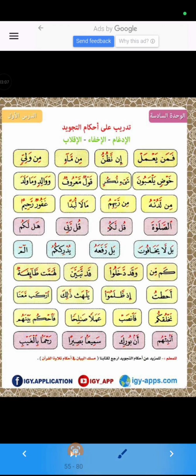So here we can see ma lubada. So here is tanween. After tanween is idgham letter lam. So tanween is followed by idgham letter lam. So we will merge tanween into lam, but without gunna. Ma lubada. Same like ghafurur rahim. So tanween is followed by idgham letter ra. So we will merge the sound of tanween into ra, but without gunna. Ghafurur rahim.